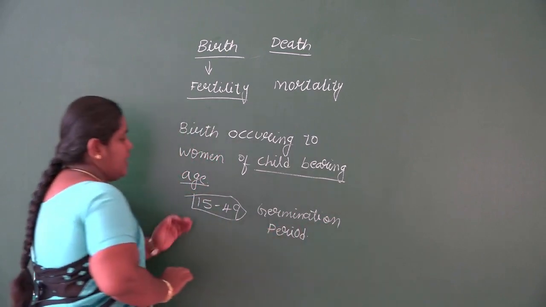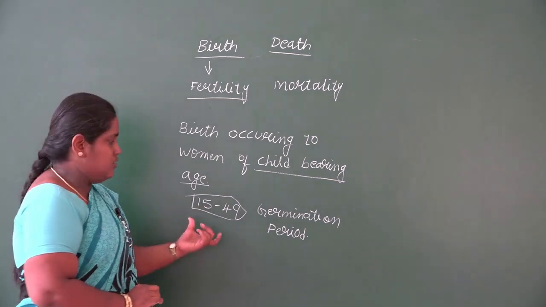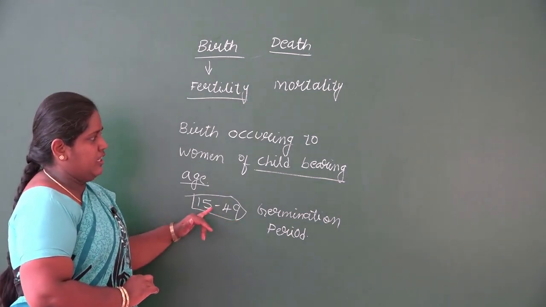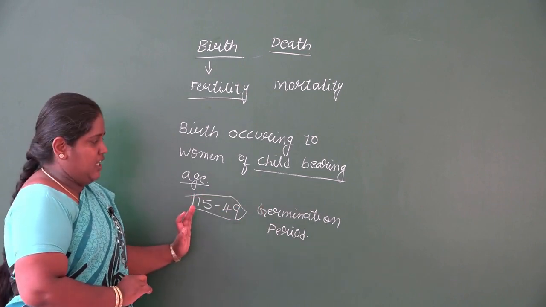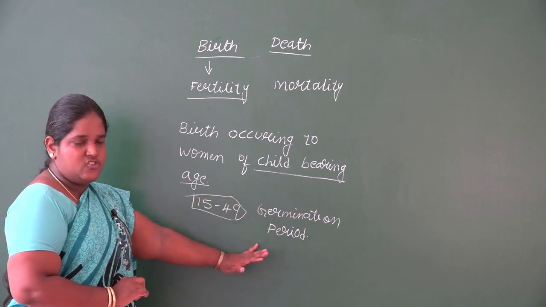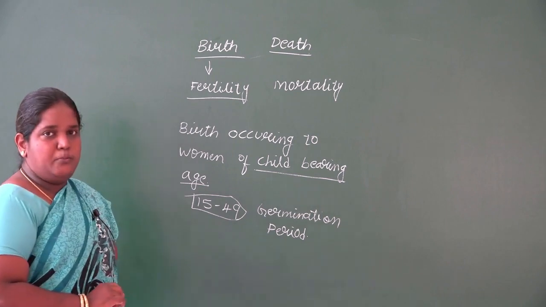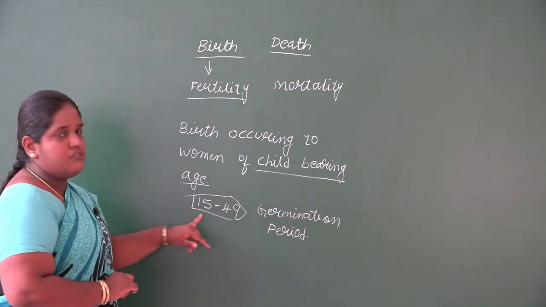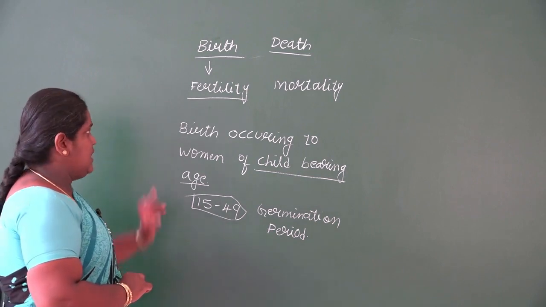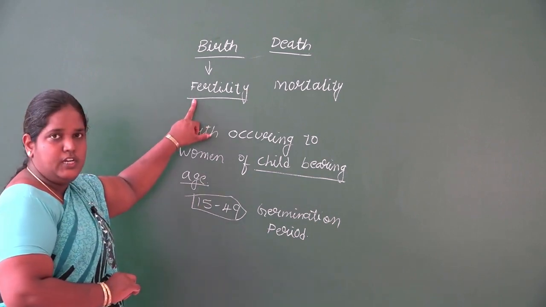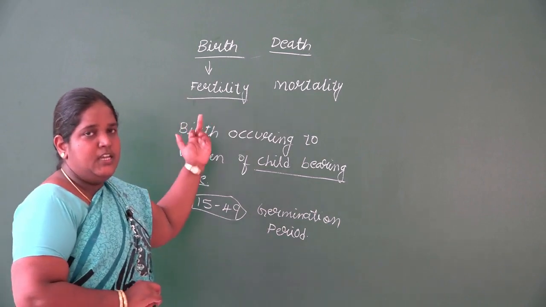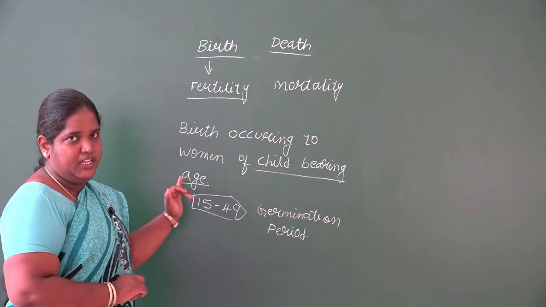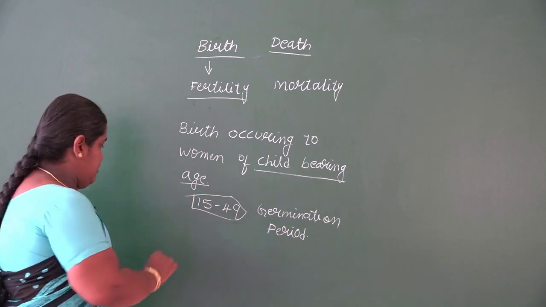Maybe less than that or more than that, sometimes it occurs, but this is the actual age group we take. 15 to 49 is the childbearing age group. It is also called the germination period. In 1 mark they'll ask what is the childbearing age group. So the answer is 15 to 49 years. And even this definition, what do you mean by fertility? It will be asked in 1 mark. So birth occurring to women of childbearing age is the answer for that.